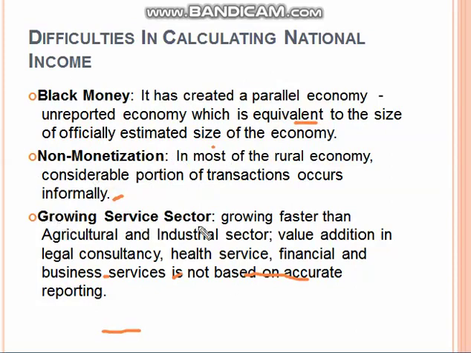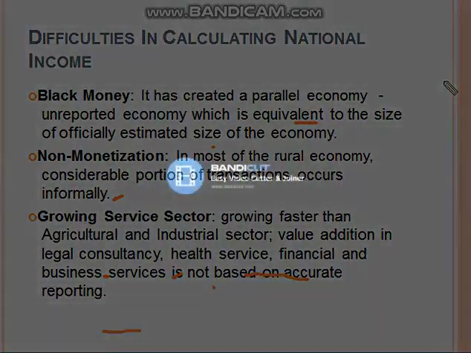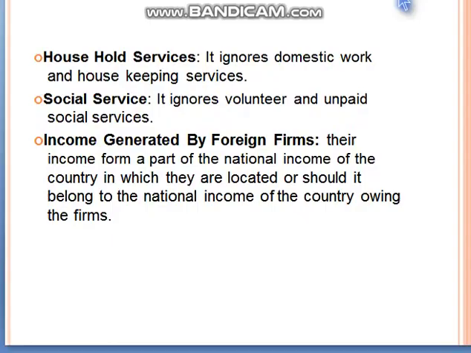Growing service sectors are growing faster than the agriculture and industrial sectors, with value addition in legal consultancy and health services. So for growing sectors, we are not able to build an accurate financial position. Now our next problem in calculating national income is household services.